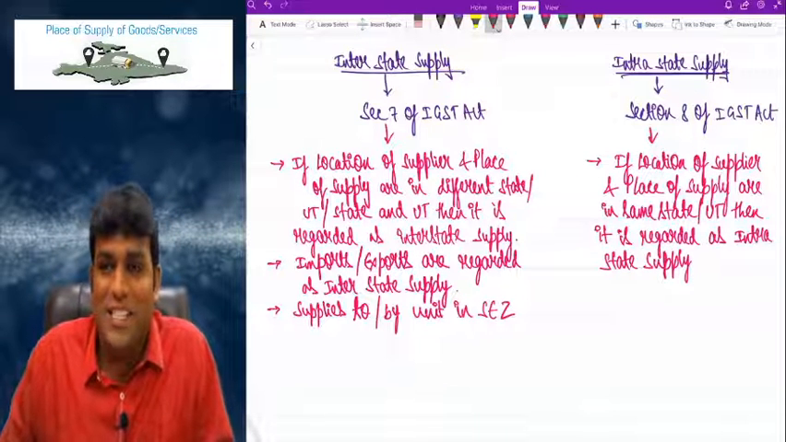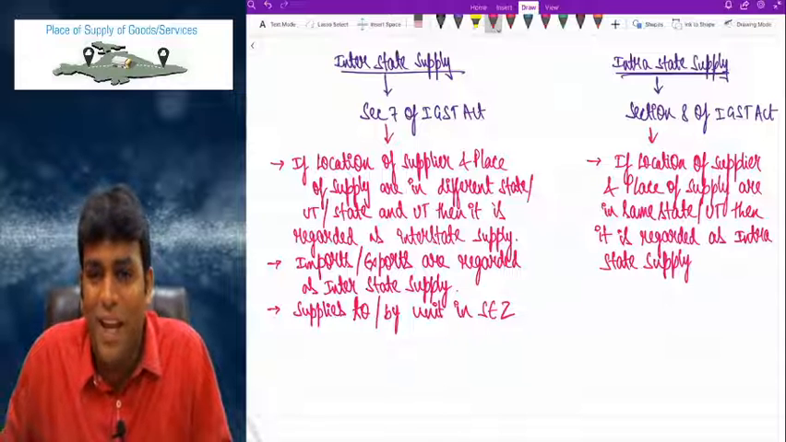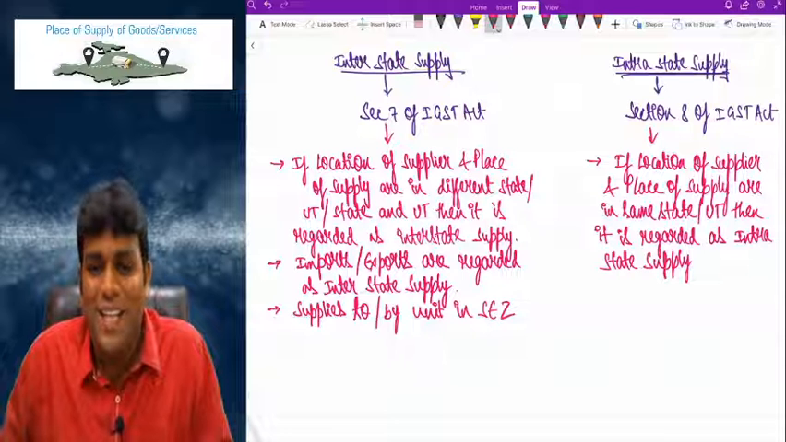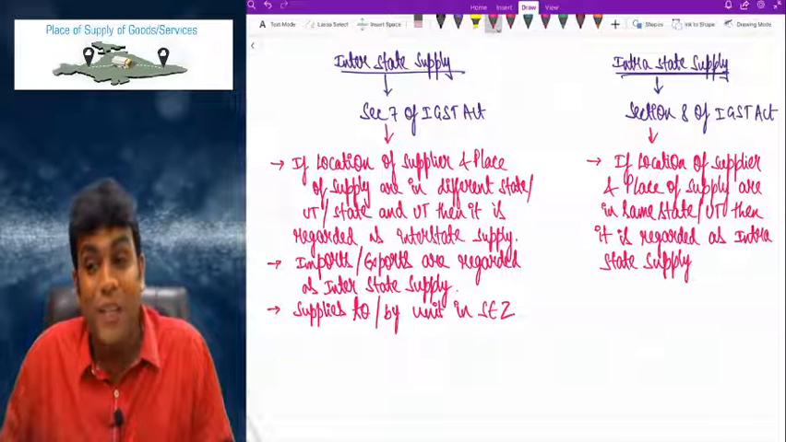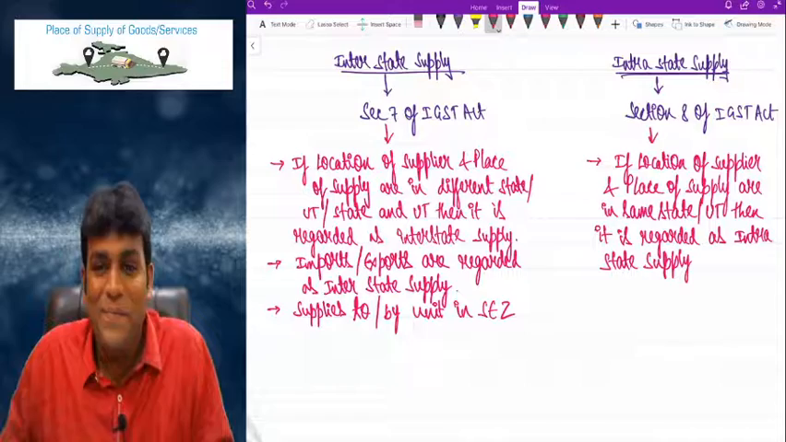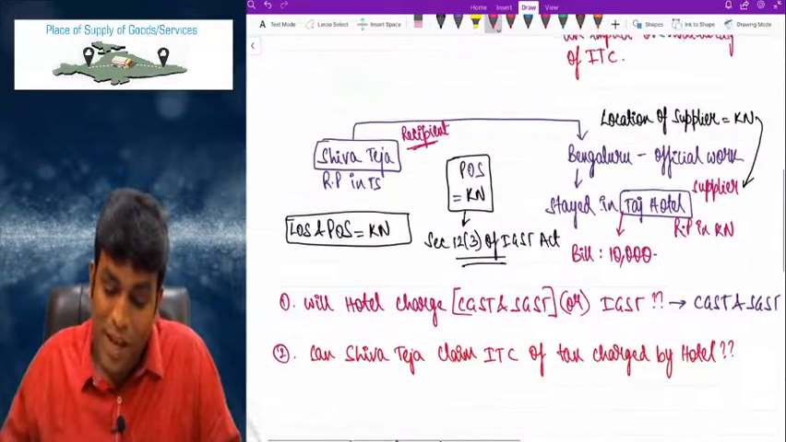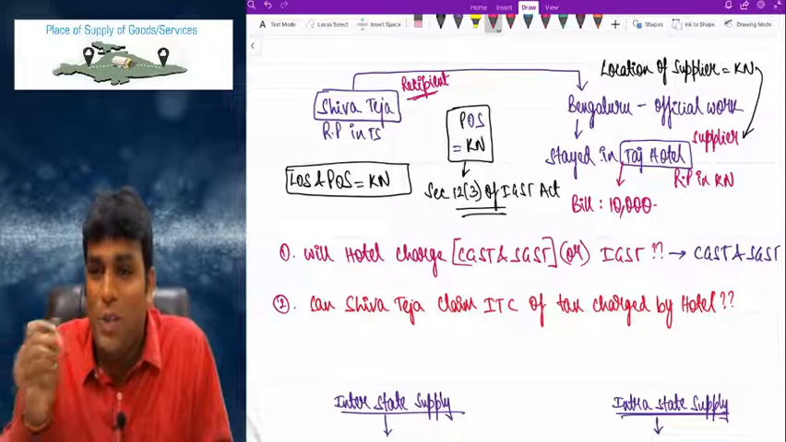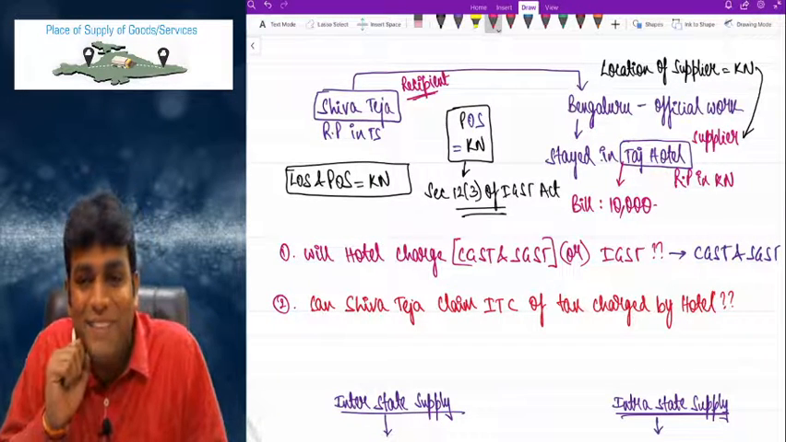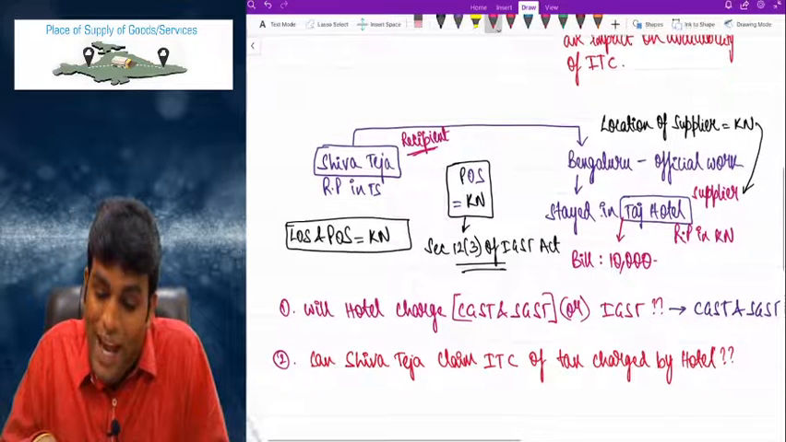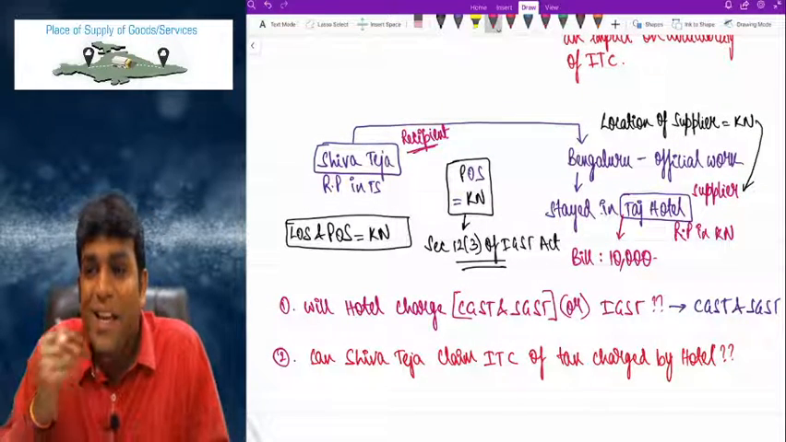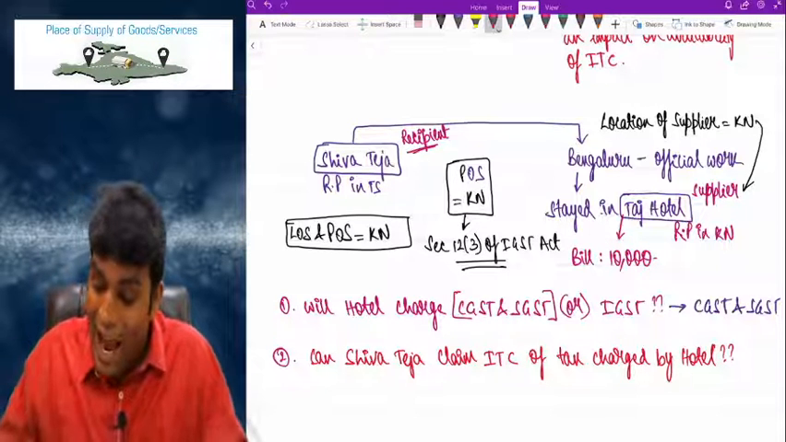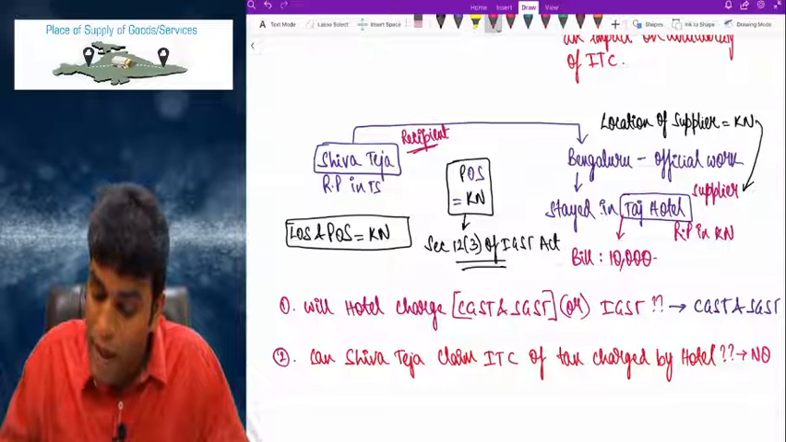Friends, it is utmost important to have clarity of thought on the difference between intrastate supply and interstate supply, for a simple reason: in case of intrastate supply we charge CGST and SGST, and for interstate supply we charge IGST. So going back to the example, what will the hotel charge? Hotel will charge CGST and SGST. Correct, right? And next line, what did I ask? Can SHIVA TEJA claim input tax credit of the tax charged by the hotel? 101% for that. Answer is